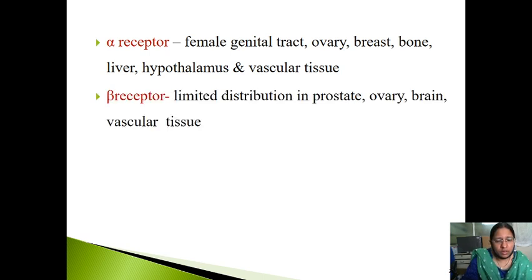So I told you there are ER alpha and ER beta receptors. ER alpha is present in the female genital tract, ovary, breast, bone, liver, hypothalamus and vascular tissue. Beta receptor has a limited distribution in the prostate, ovary, brain and vascular tissue. You can see that both ER alpha and ER beta are present in the ovary and the vascular tissue.